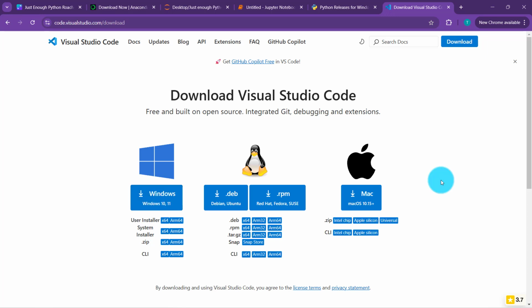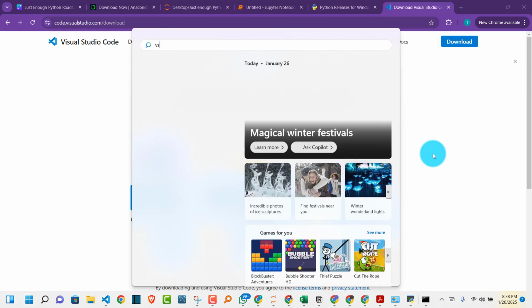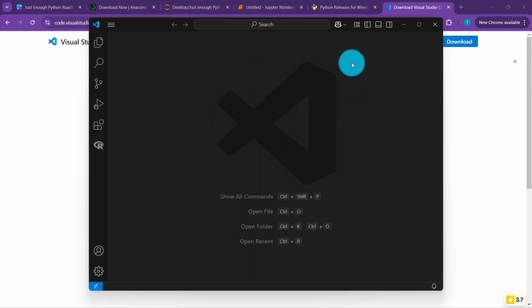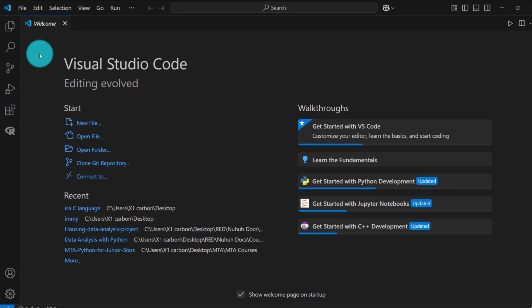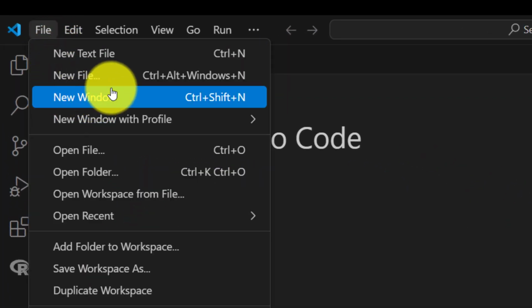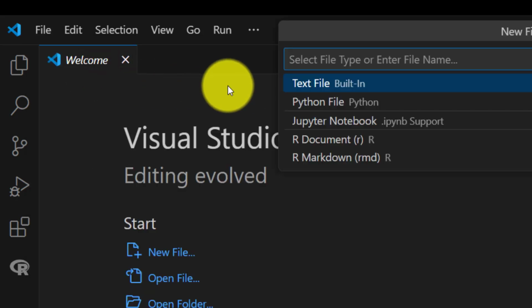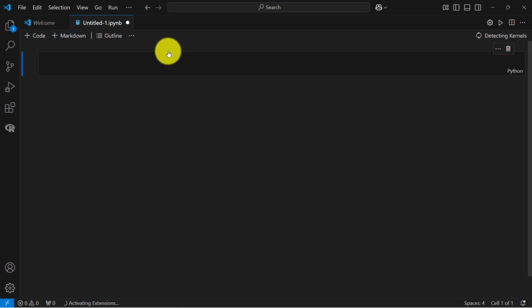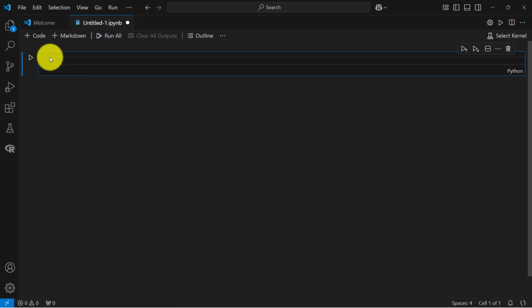So once you've installed your VS Code, you can now go ahead and search for VS Code. Once you search for VS Code, for example, I have this interface. You go to File, and now go to New File, and now you'll have these options. So go to Jupyter Notebook. Okay, so you can see my notebook is here, and we are going to do the same.